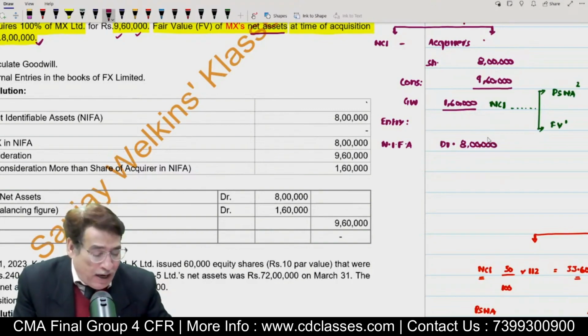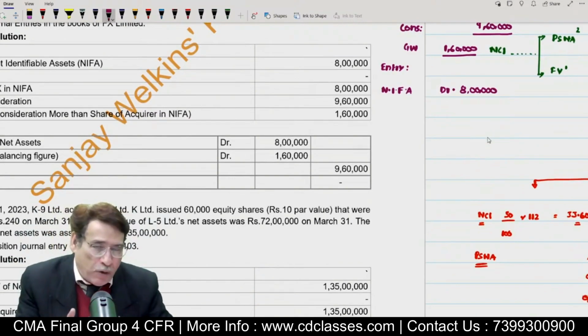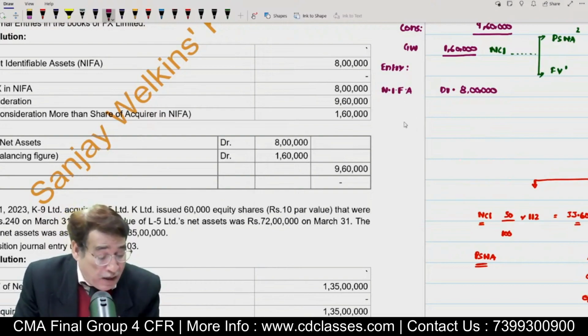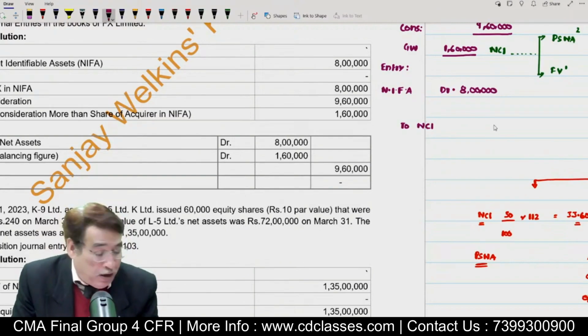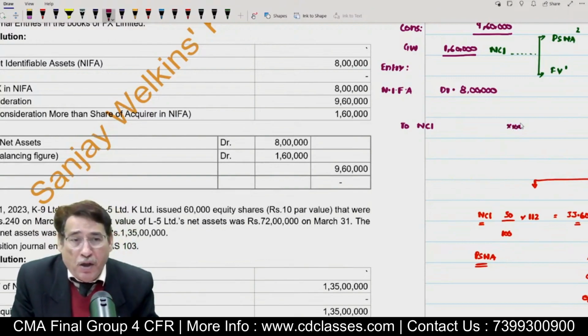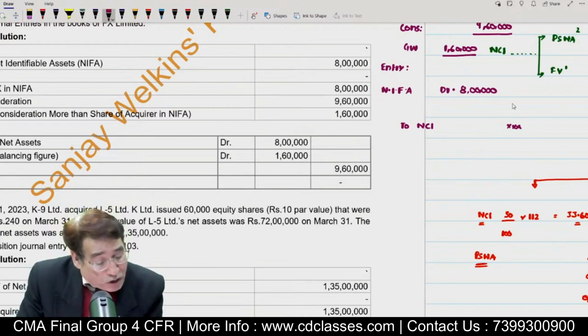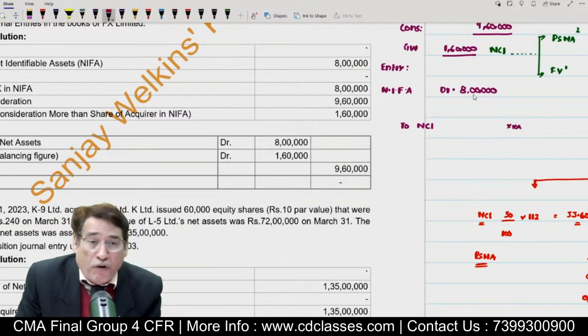Generally, when we write net here, it means we have included assets and liabilities both. Generally, after writing this, from next time you must write here 'To NCI'. In this question there is no NCI, but had it been there, I would have written To NCI. Is it clear to you or not? By writing the NCI on the credit side, it means I am subtracting the NCI share from this particular amount. Is it clear to you? But in this question, there is no NCI.